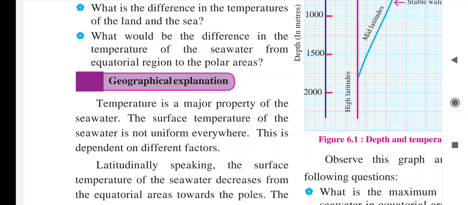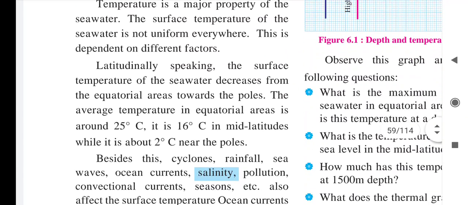The temperature is different from place to place, because if we study the surface temperature of the equatorial area, that temperature is more, and if we go away from the equatorial area to the temperate zone, then we find the temperature is less. In the polar zone we find it even less. So in this way seawater surface temperature is not uniform.